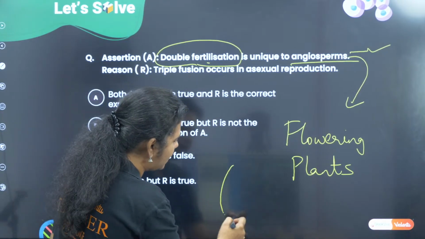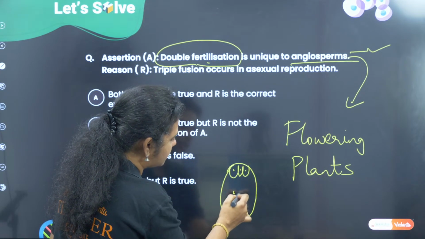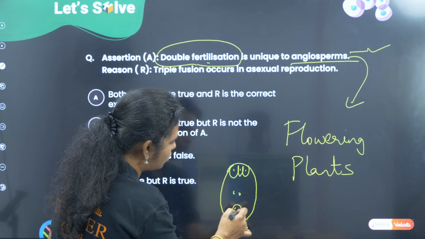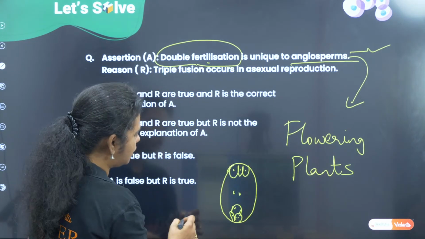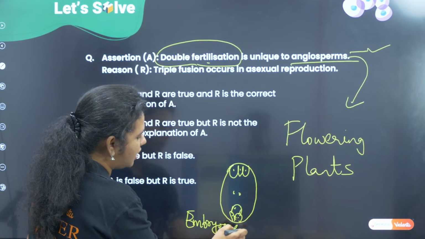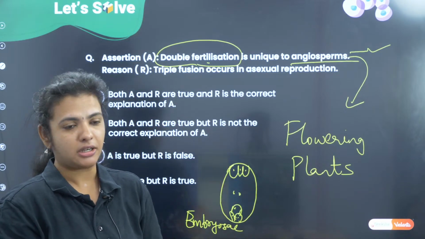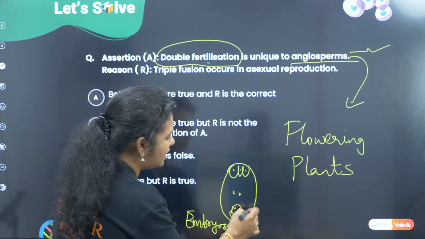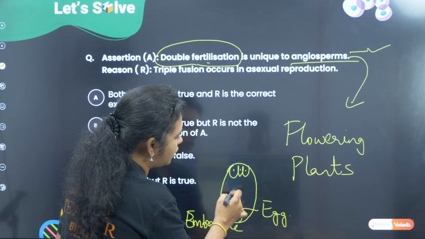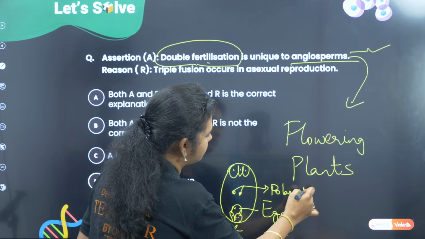In case of flowering plants, we have a structure called embryo sac. It looks like this. I don't want to confuse you with many things, but just know that this is a structure called embryo sac inside the flower, inside the female plant. So this is the egg. These two nuclei in the center are called polar nuclei.